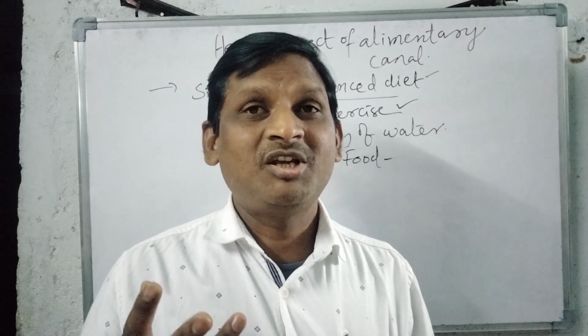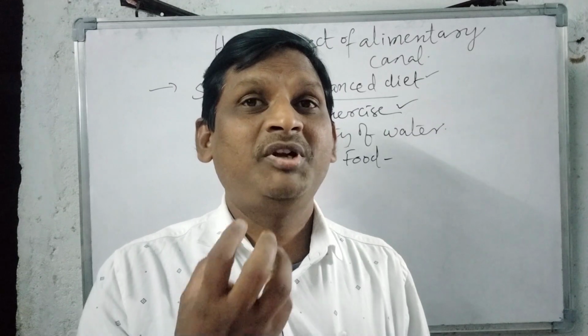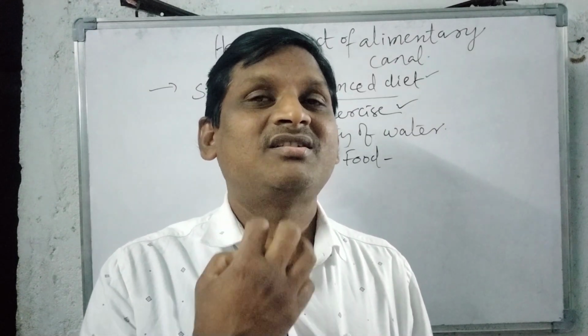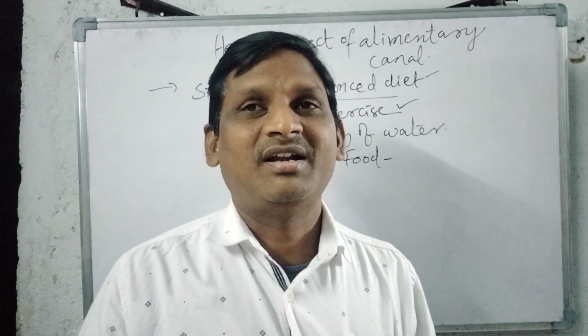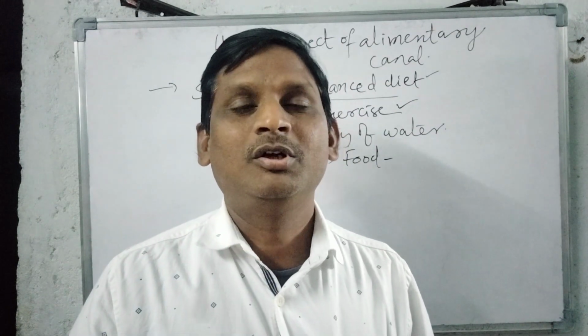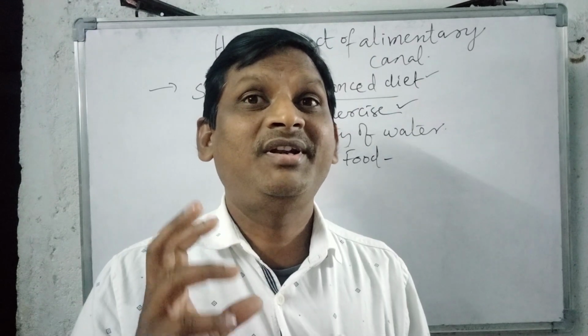These vegetables are rich in fiber, so that the fibers can cleanse our alimentary canal, which prevents constipation, helps in free bowel movement and helps in digestion. So fiber rich food material should be taken.